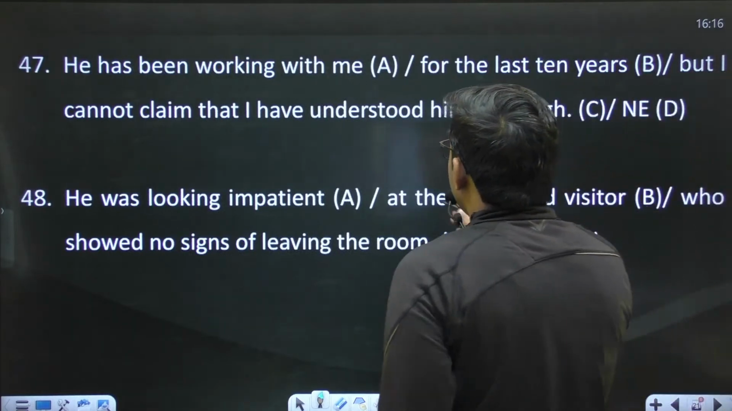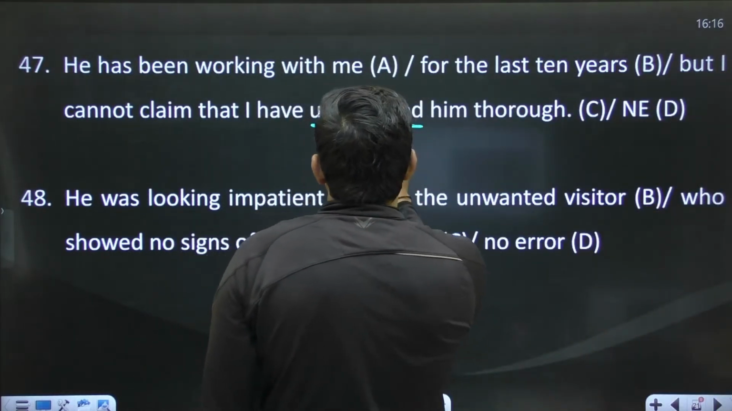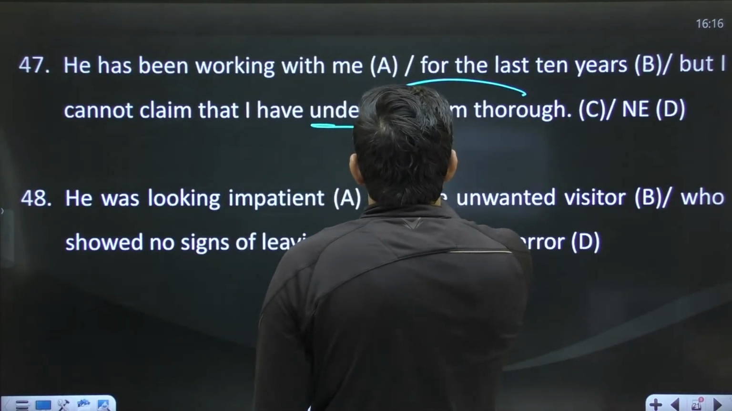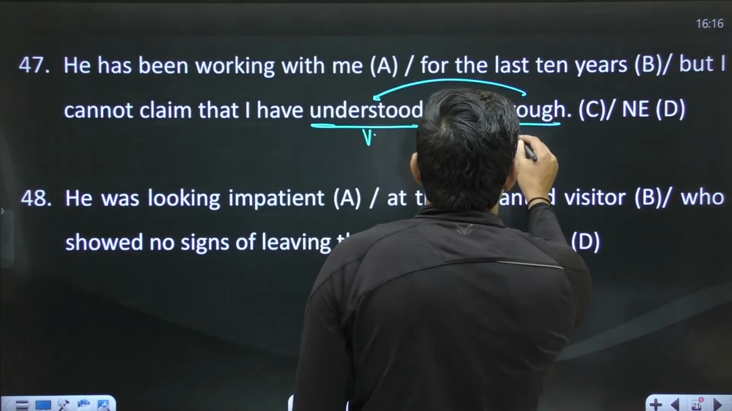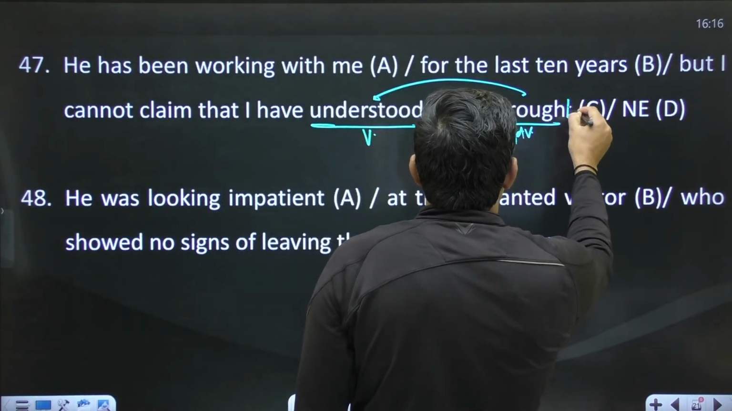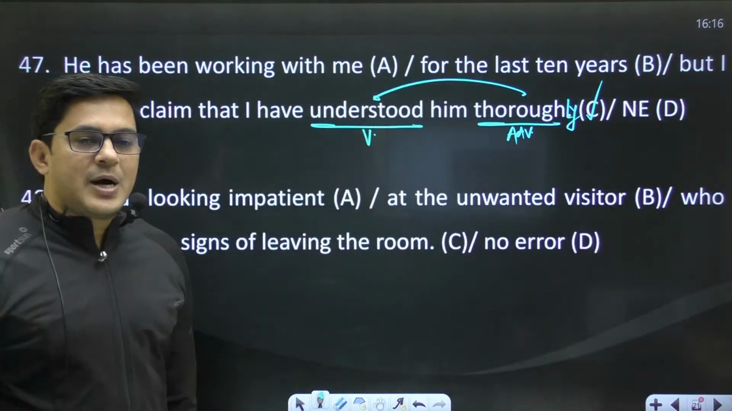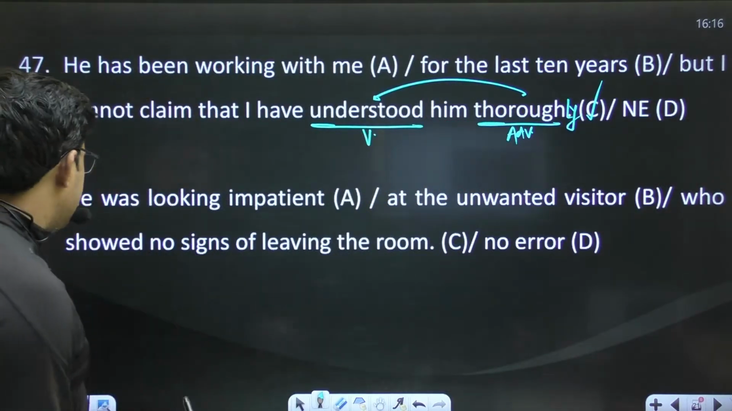Okay, you know this verb, thorough, understand is a verb, and to qualify this verb we need an adverb. So what is the adverb? Thoroughly. Thoroughly, the adverb, will be used, and you have an error in part C, right? Part C has an error.